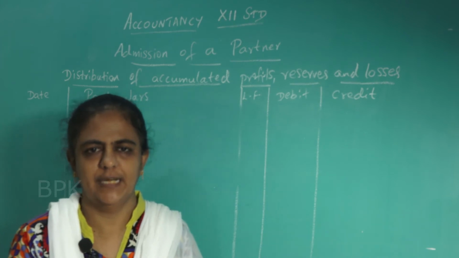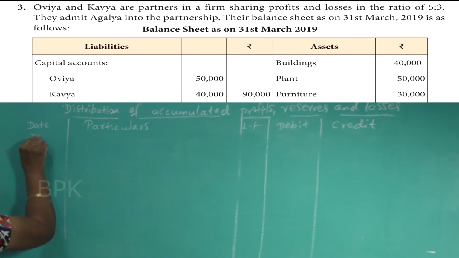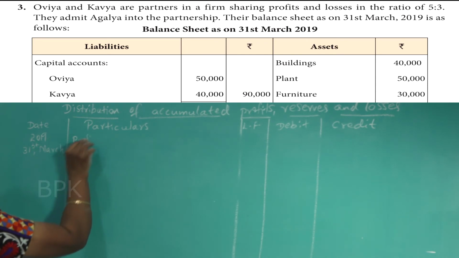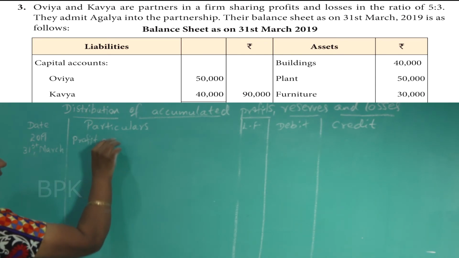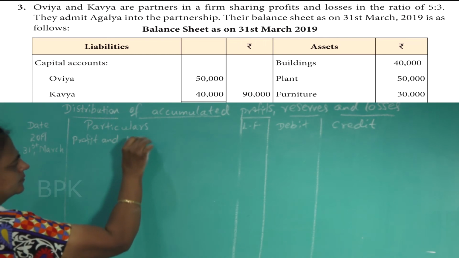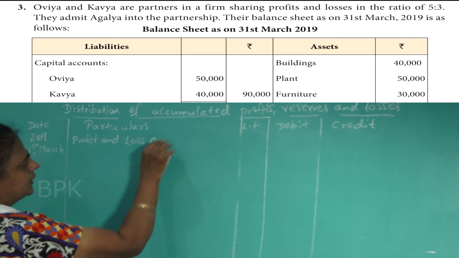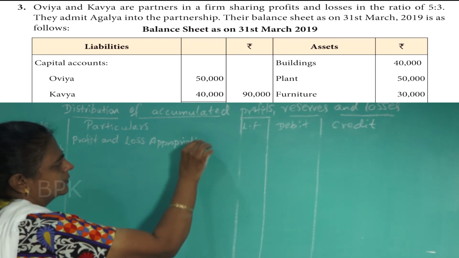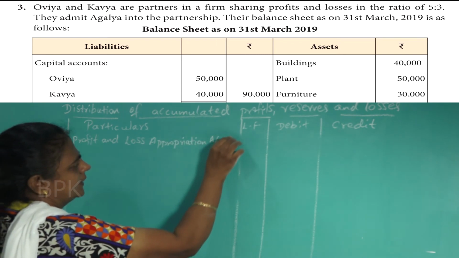So what is the journal for that? Put the date, 2019, 31st March. First is profit and loss appropriation account debit.